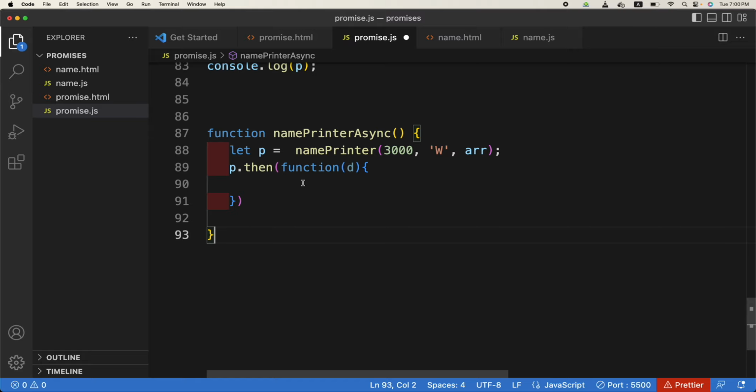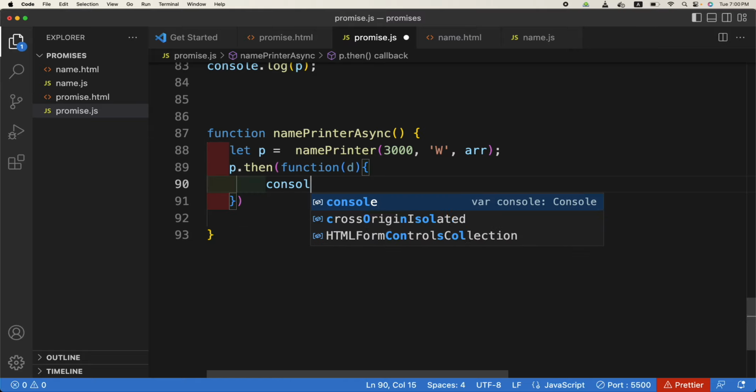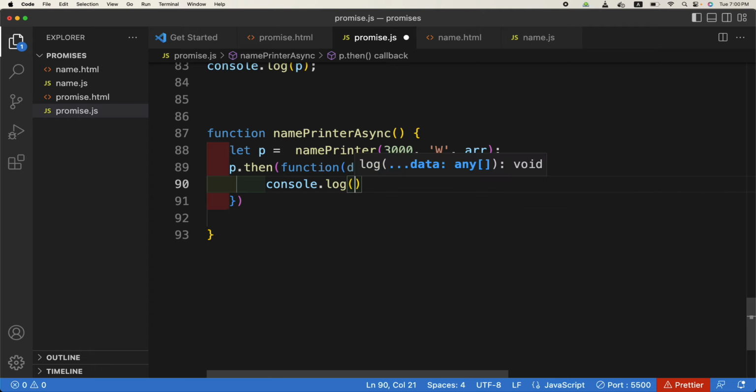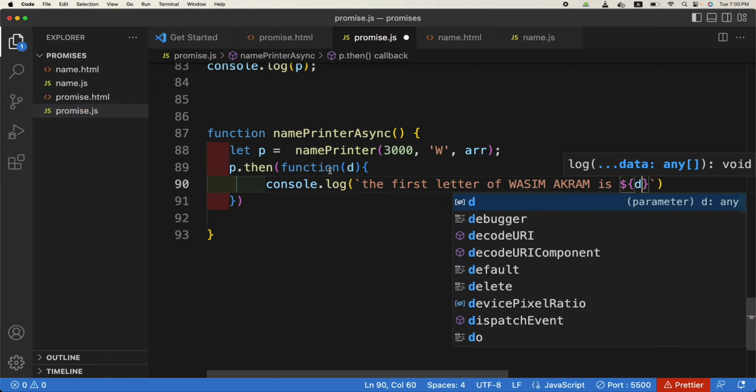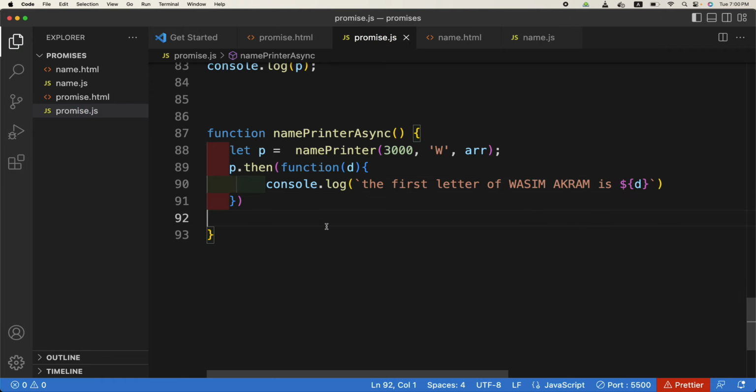So here if I just print console.log, the first letter of Wasim Akram is ${d}. Got it? Yes. I think this should be fair enough. So this is a function, and if we call this function, only then can this code run.